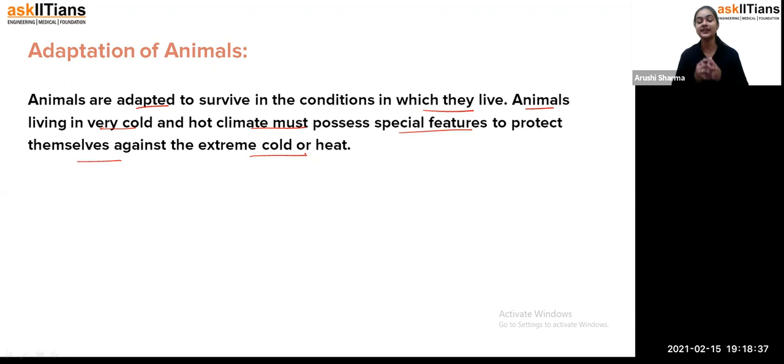And the animals living in a very hot area where the temperature is very high do not have that fur type of skin, because if they did, more heat would be generated. So animals live and survive in the conditions in which they have lived for a long time, because they are adapted to that particular condition.